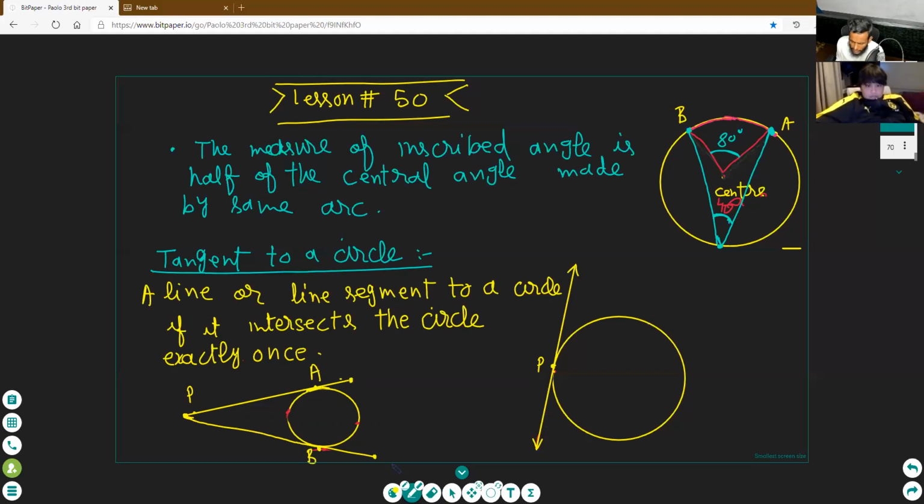Can we draw any other tangent? Tell me, Paulo. Can we draw any other tangent? No, we cannot draw any other tangent, okay? From one common point, we draw two tangents to the circle. We cannot draw other tangents. See here. If we draw this line, this is not a tangent because it is passing through the center, passing through the circle, okay?